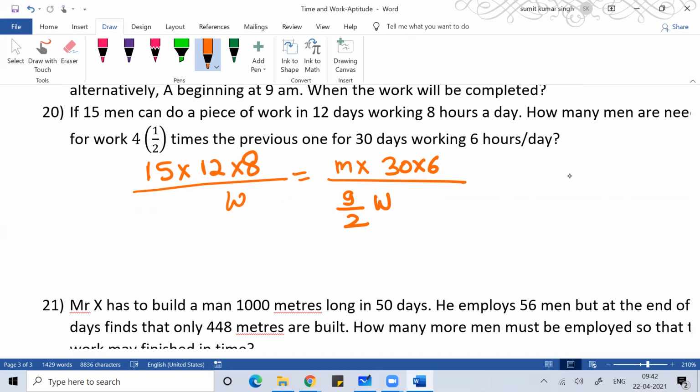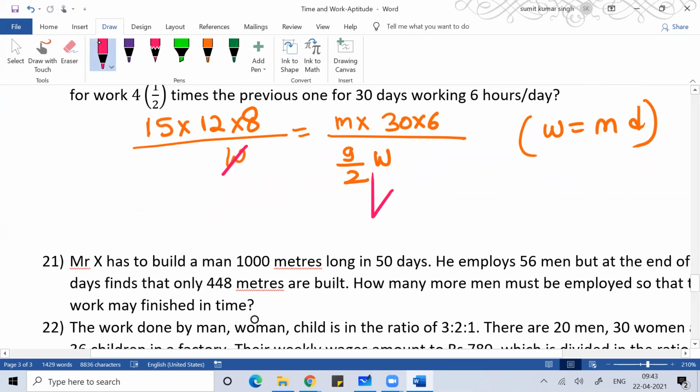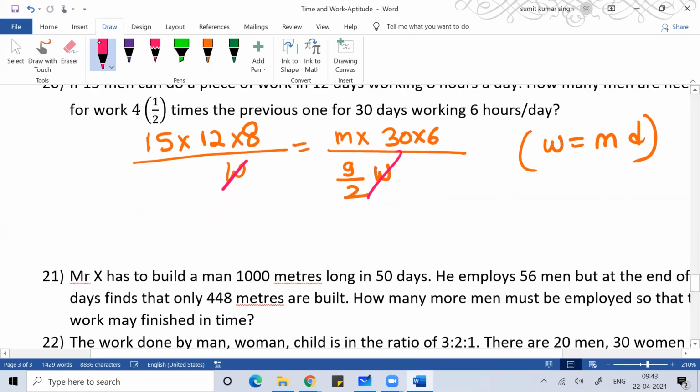Whenever I'm defining the work, I say work is equal to men into days. Men doesn't mean I'm talking about some specific gender. Days doesn't mean a unit of time in hours or days, but the time you require to do the work. Men here means the unit doing the work. Nowhere are we solving the problem on the basis of any specific gender or specific unit, so you can simply cancel this and this.